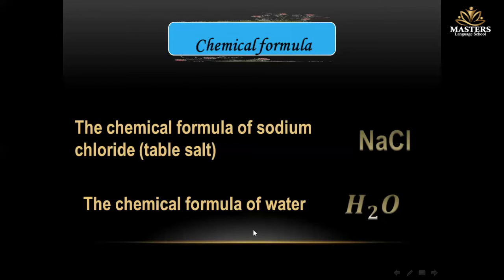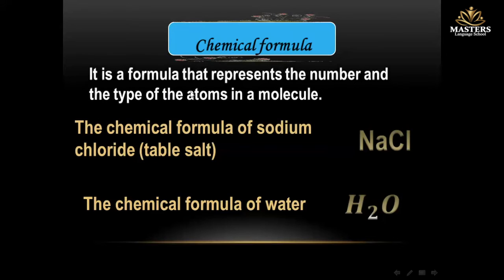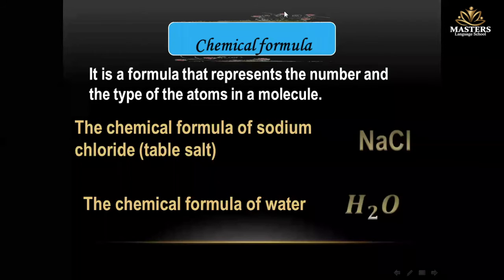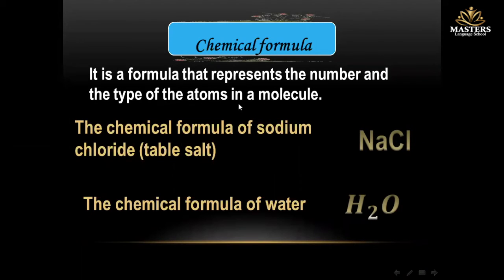So the chemical formula is a formula that represents the number and the types of the atoms in a molecule.